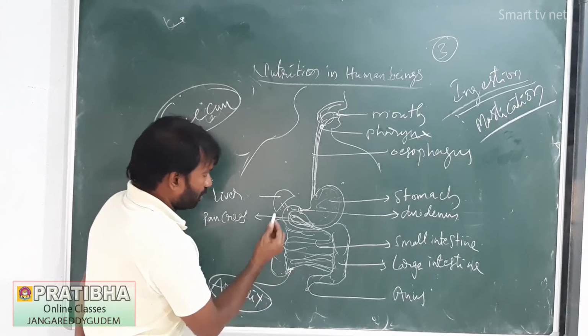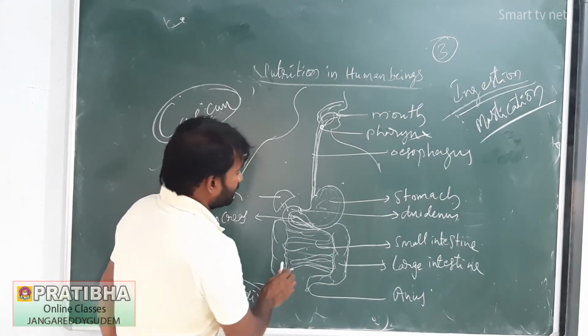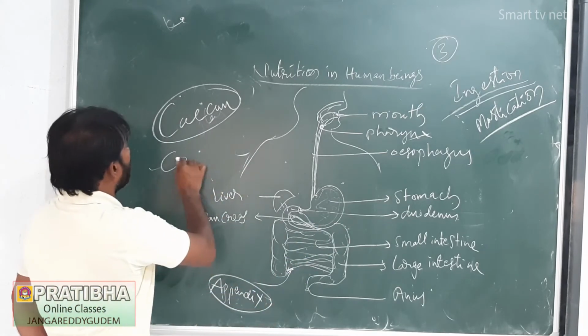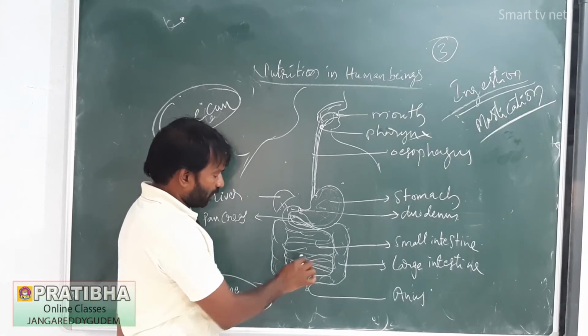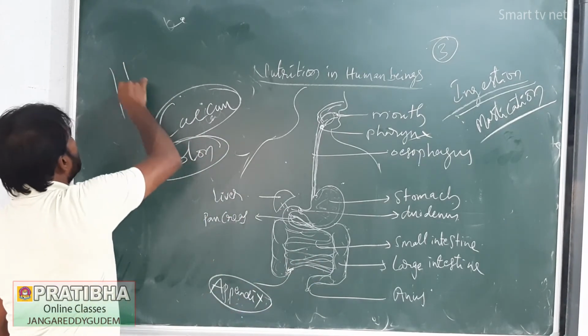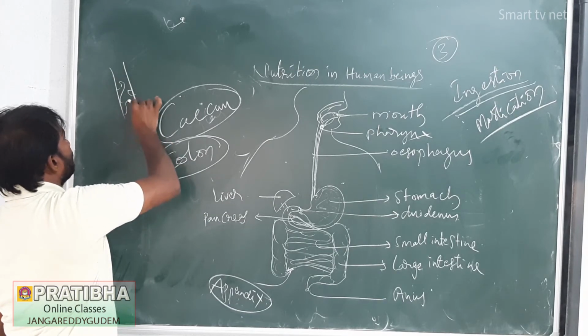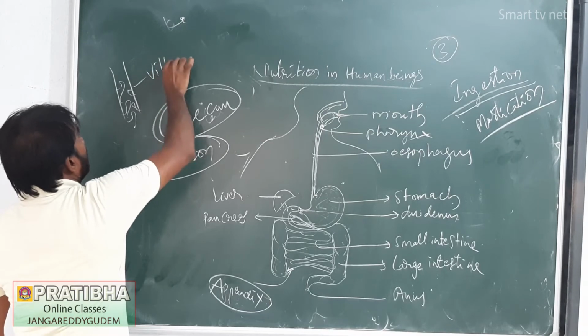Next, the large intestine. This is the large intestine, also called the colon. Undigested food enters from the small intestine into the large intestine. Inside the walls of the small intestine there are finger-like structures called villi.